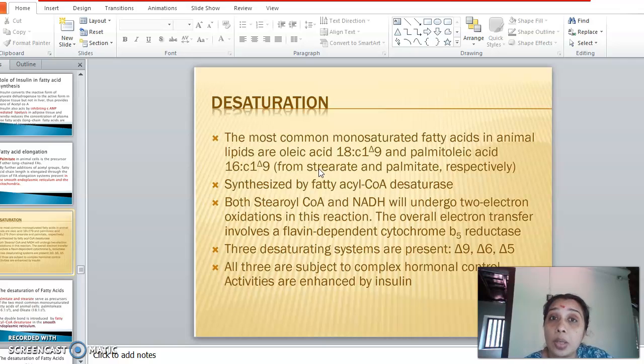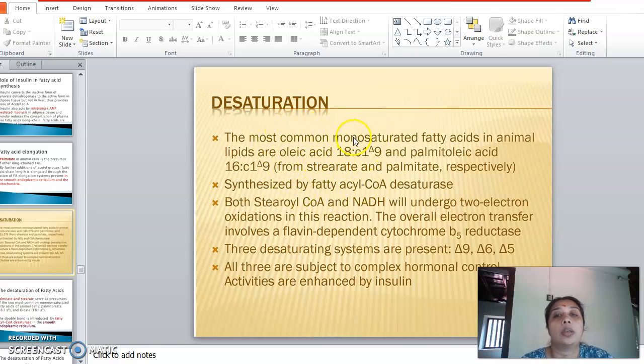And again, how many double bonds are present? Only a single double bond is present. So the fatty acid is known as a monounsaturated fatty acid, because it has only a single unsaturation. Which is the position of the double bond? It is on the 9th carbon atom. So that is why it is indicated like this: 18 carbon and one double bond on the 9th position. Such a fatty acid we call oleic acid.